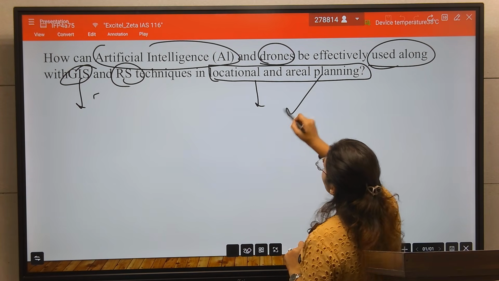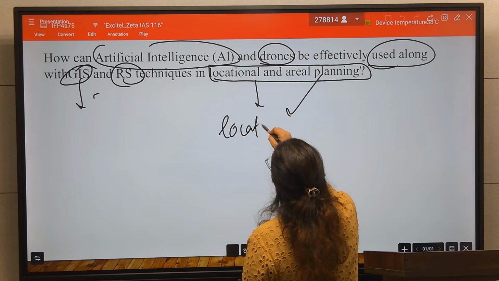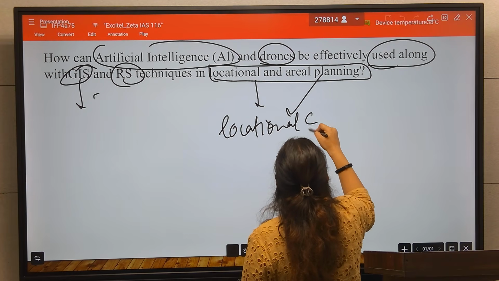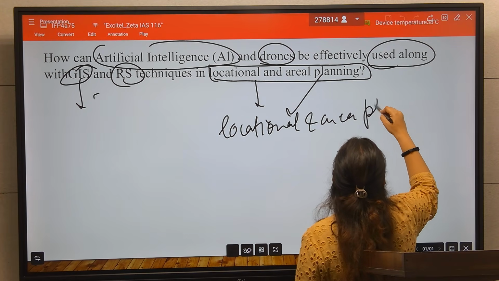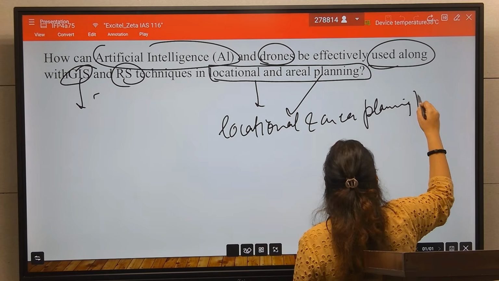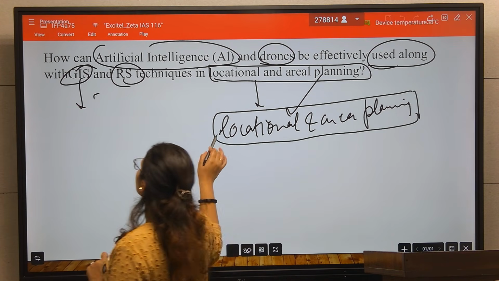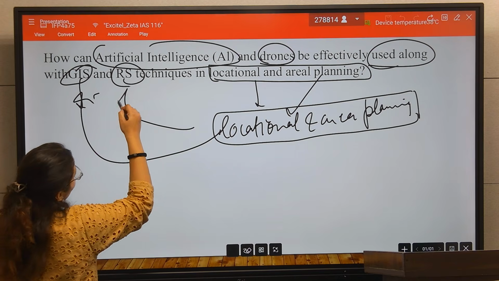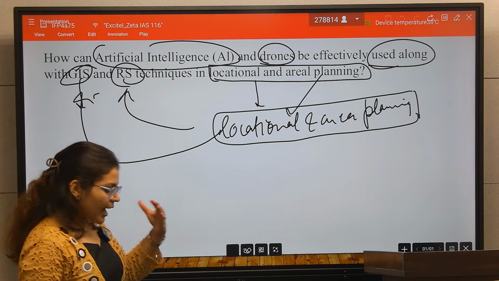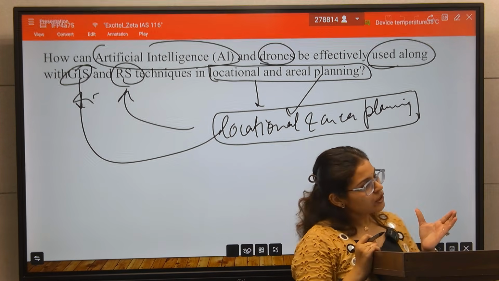So you have to think about how area and location planning will be done by using GIS and RS technology along with artificial intelligence and the drone system.